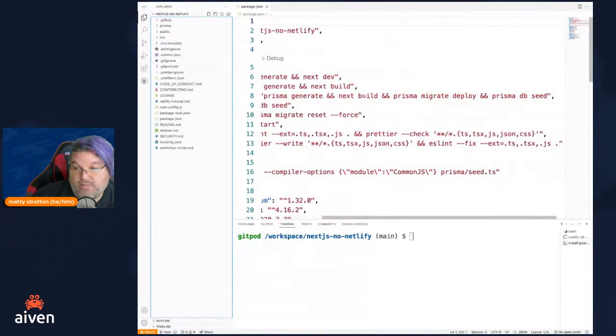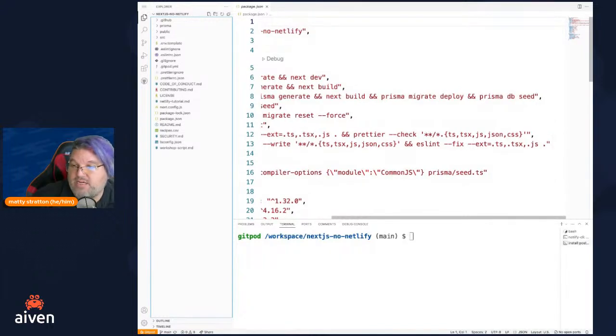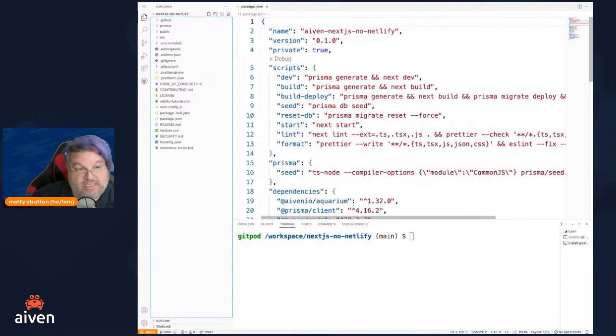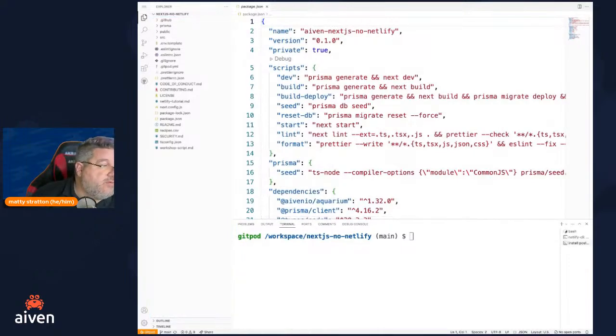It's going to do the next build, which is going to do the build of our application. It's going to also run Prisma to do a migration and a deployment, and then it's going to seed the database. So what is Prisma? If we're going to sit there and say, all right, so what's the deal? So Prisma is an ORM.